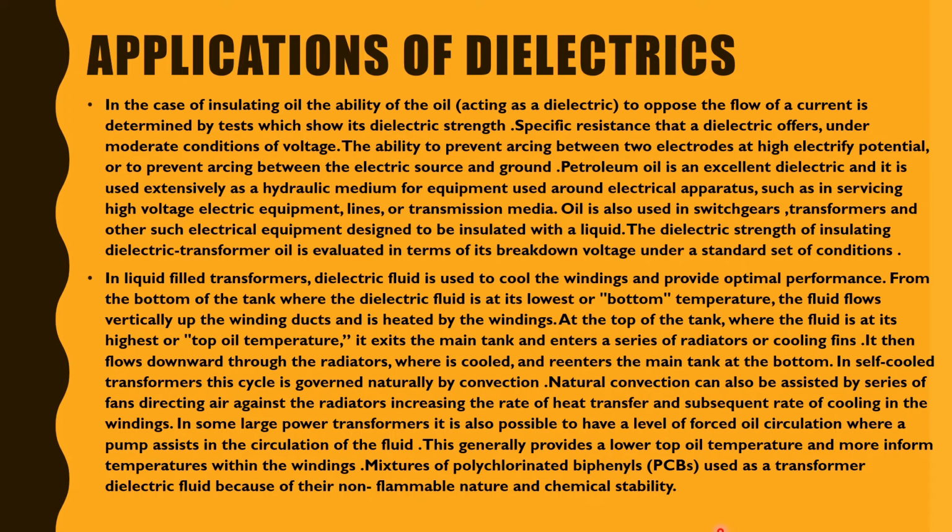So in the last paragraph you basically learned how liquid filled transformers are used to cool the windings. These are the processes, how it goes up and down and how it gets stored in a tank and all that. Basically the convection process is used. And the last point states that PCBs are used in transformers as they have non-flammable nature and chemical stability. So basically the lecture is divided into points so you can note it all down, and it is in simple sentences so you can easily understand all the things and the concept.